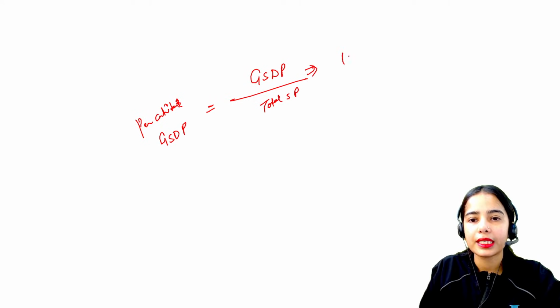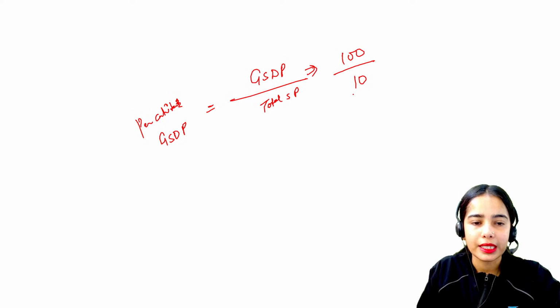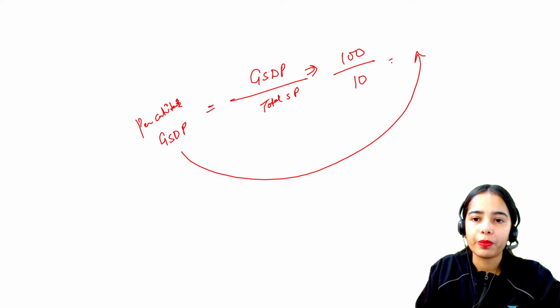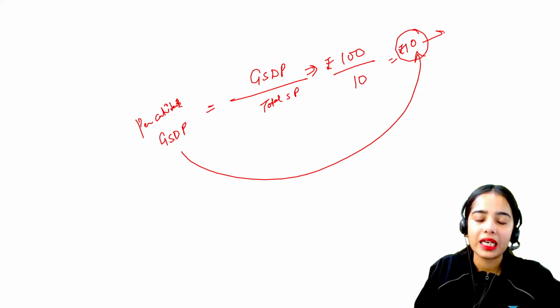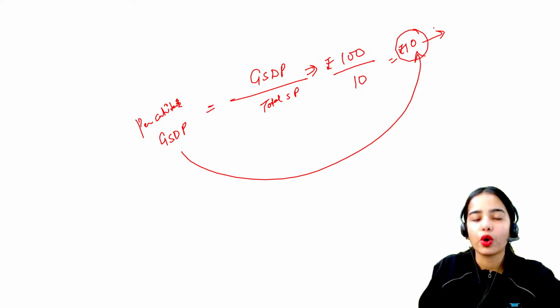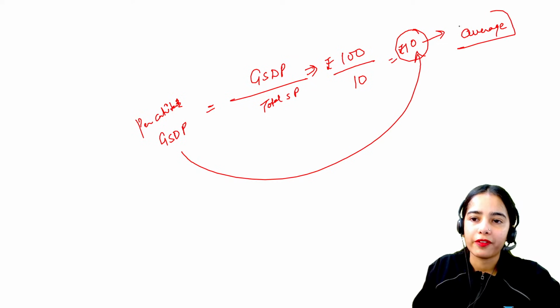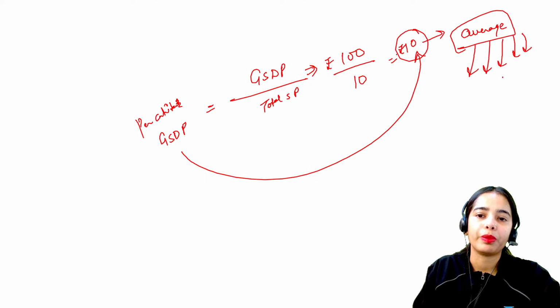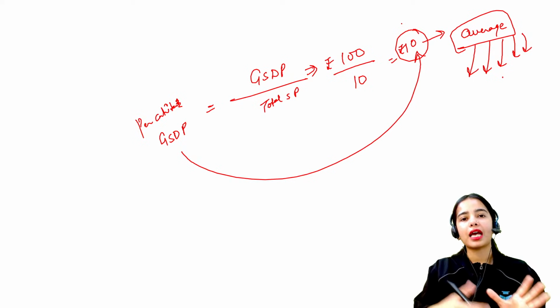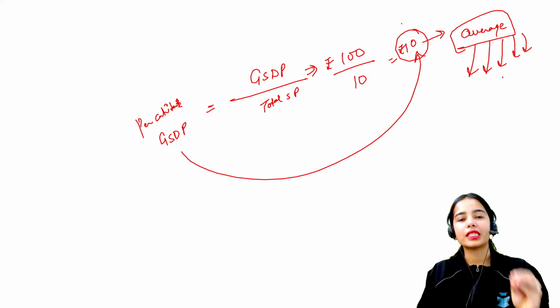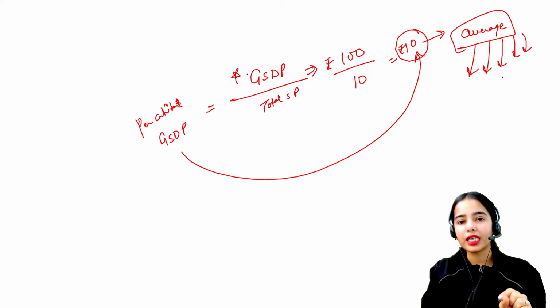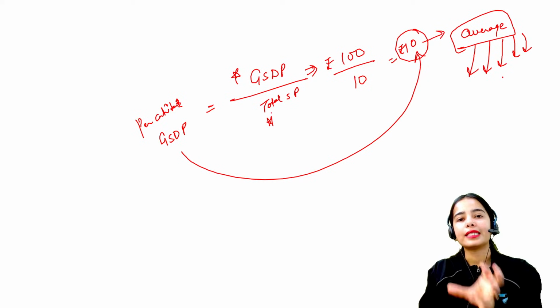So GSDP is, let's say, 100 and the total state population is 10. So per capita GSDP will be 10. This is 10 rupees, the per capita, per head gross state domestic product. That is, on average each individual, each person in the population is getting 10 rupees. So this is the idea of the per capita GSDP, the gross state domestic product divided by the total state population.